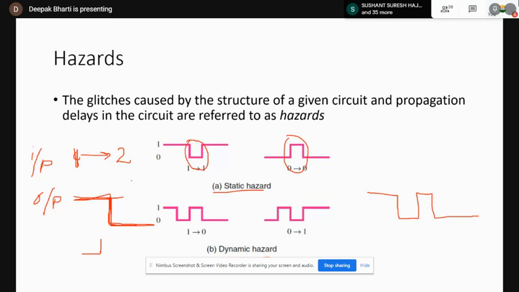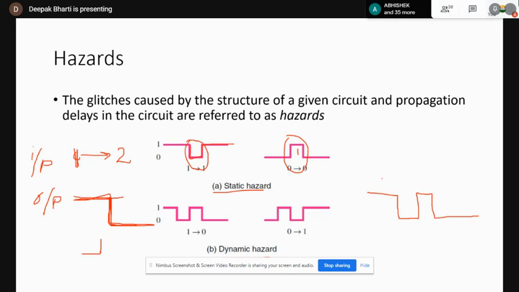Means all these glitches are appearing with respect to a change in some input values. Here the input was changed from one level to another, and my output was supposed to be constant, but due to the effect of propagation delay, a momentary glitch appeared, either a 0 glitch or a 1 glitch. So this is the case of static hazards.